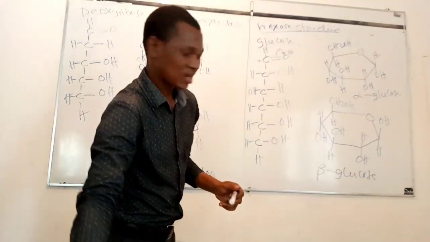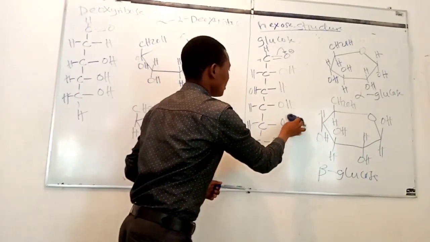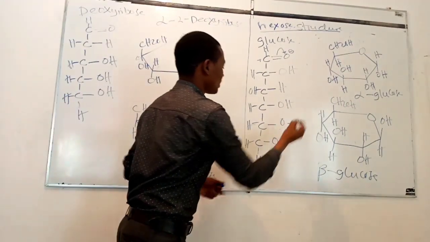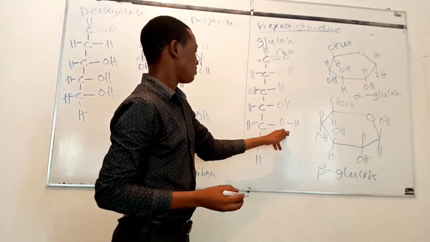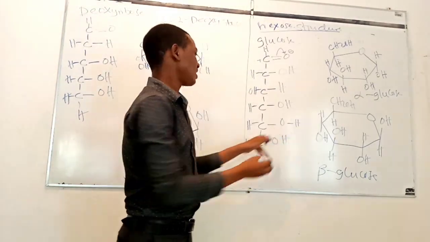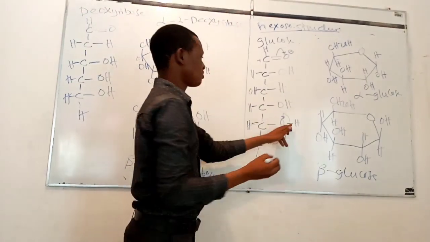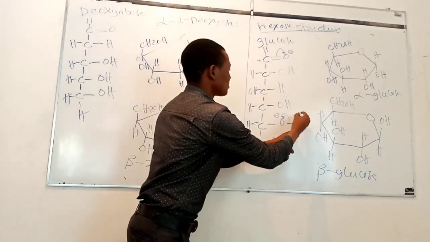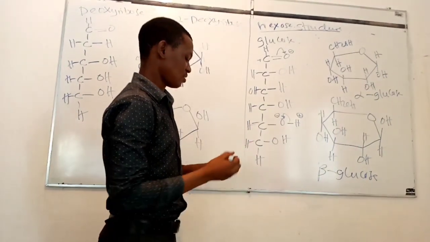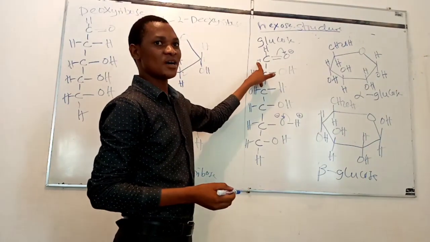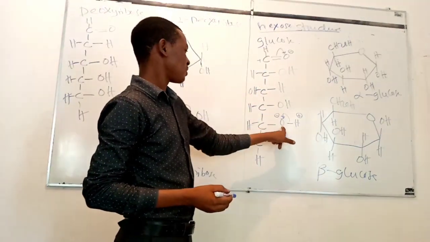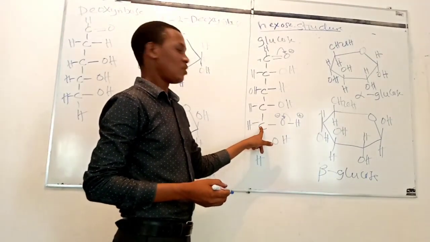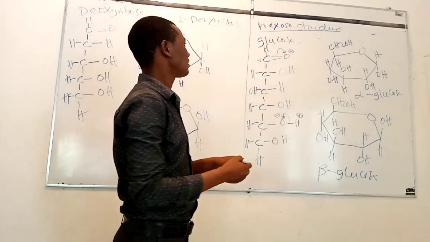Another bond breakage occurs at the OH group of carbon number 5. This one. Oxygen, being the more electronegative atom, takes both electrons from this bond and becomes negatively charged, while hydrogen becomes positively charged. So we have the positively charged carbon atom number 1 and a negatively charged oxygen atom of carbon number 5. This is carbon number 5.